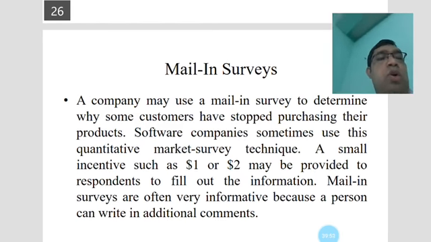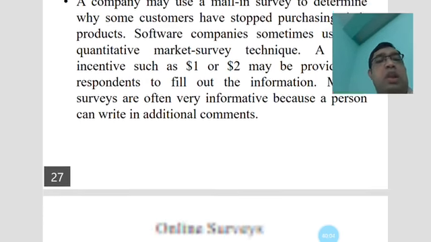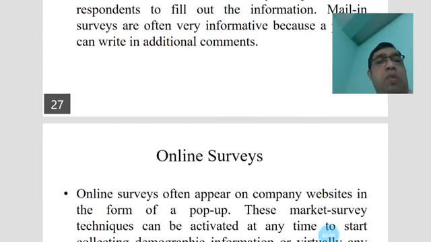Mail-in surveys are often very informative because a person can write in additional comments, and because there is no direct conversation.